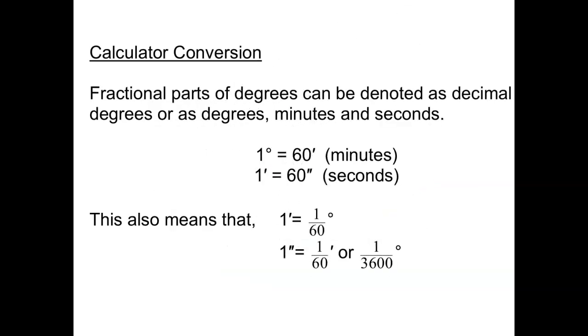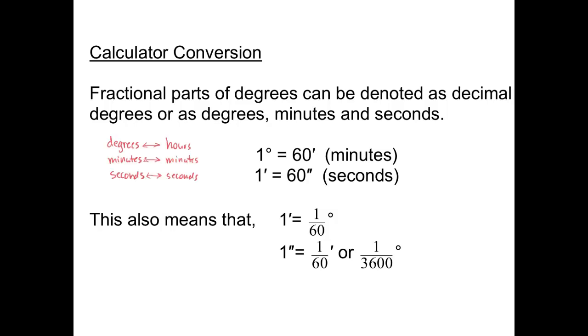When we take units of measure, for example, we take a yard and we can divide that into 3 feet, and each of those 3 feet is equal to 12 inches. Well, the way that it works for degrees is that we take a single degree and we divide it into 60 pieces, call them minutes, and we divide those minutes into 60 pieces called seconds.